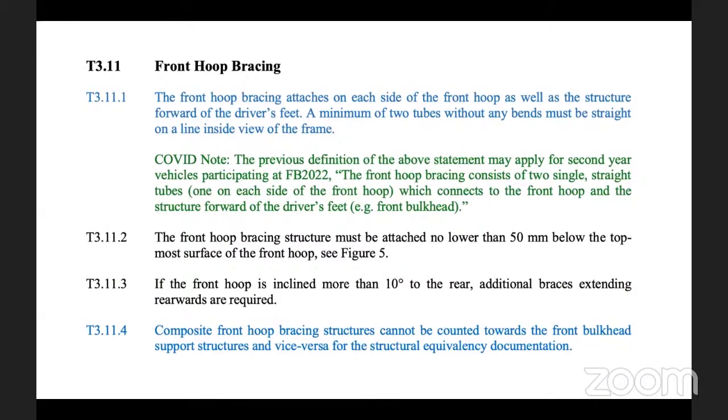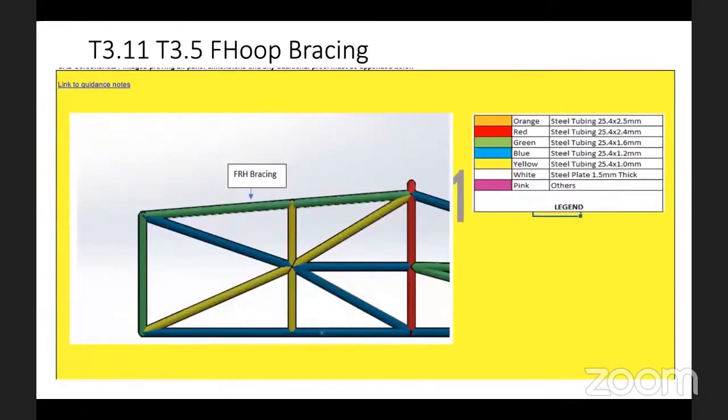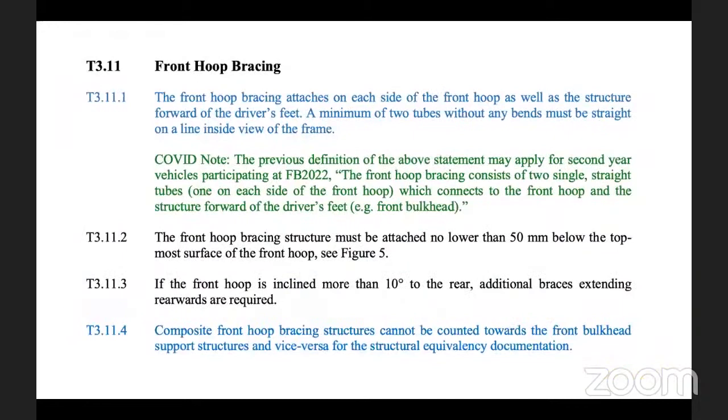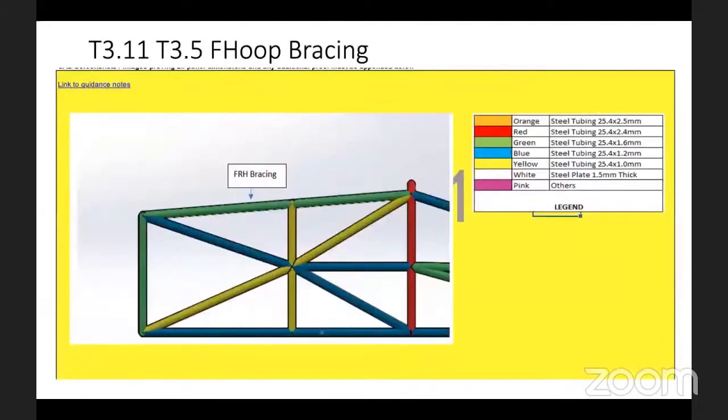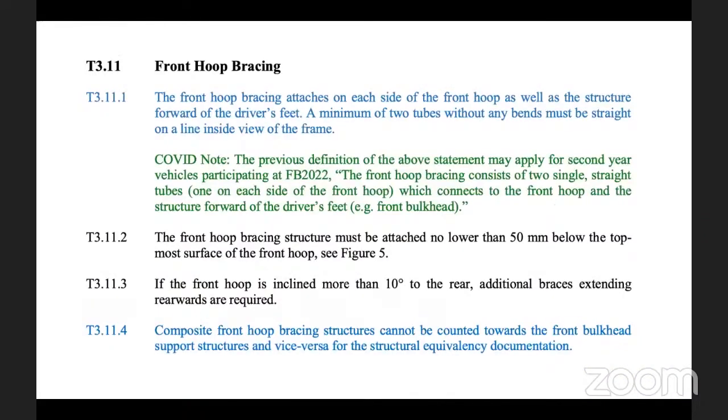The front hook bracing attached on each side of the front hook, as well as the structure forward of the driver's feet, and the minimum of 2 tubes without any bend. So this is met. And if you see the rule number 3.11.2, it needs something. It says the bracing support must attach no lower than 50 mm below the top surface of the front hook. So if I go back here, if you see this green tube, it is below the front tube, but does it give me an understanding of whether it meets the condition of 50 mm?